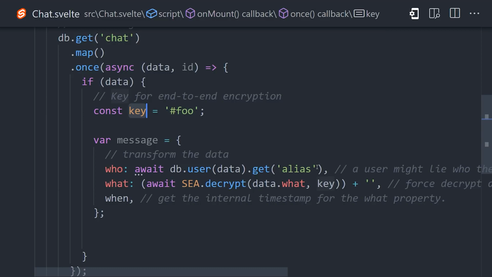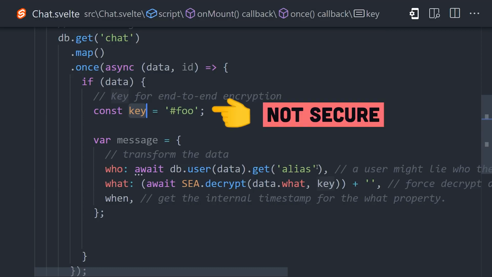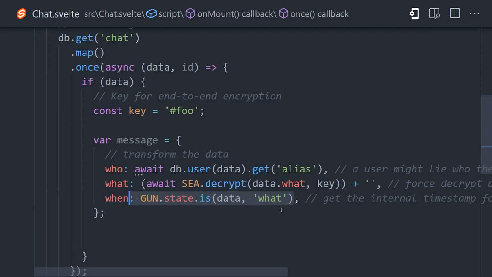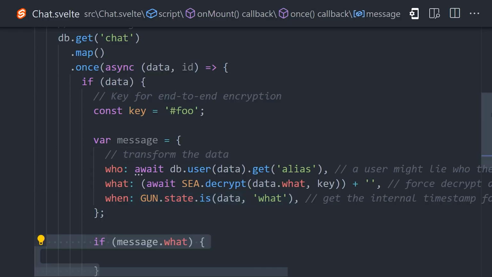In this demo, our data is encrypted, but it's not really secure because I'm just hard coding the encryption key right here in the source code, so anybody could find it. But if it was an actual secret between two users, you could use it to encrypt and decrypt messages. And finally, we have the when property. To get an accurate timestamp across all of our users, we're using Gun state as the final source of truth with the raw data. That'll give us all the data we need for the UI.